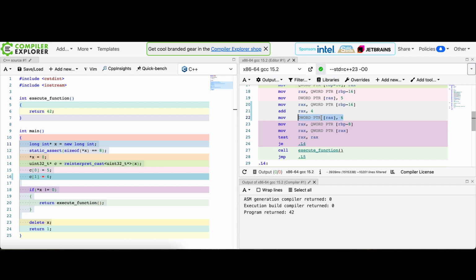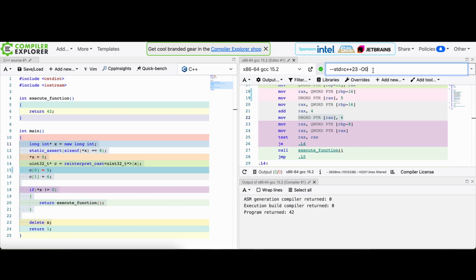So in this way, I can access it as an array. So I can access the element 0 and, for instance, put it as 5, and element 1 and put it as 6. And then, if x is not equal to 0, I want to return this value 42. It's just for the sake of this example.